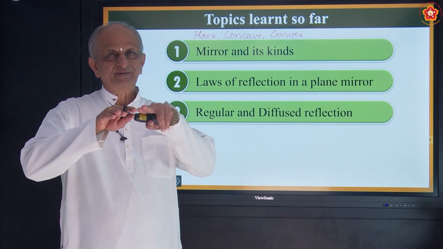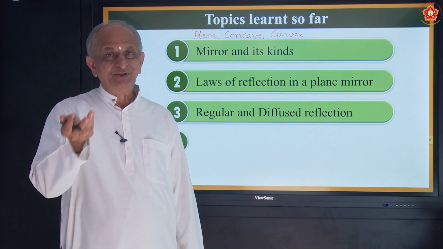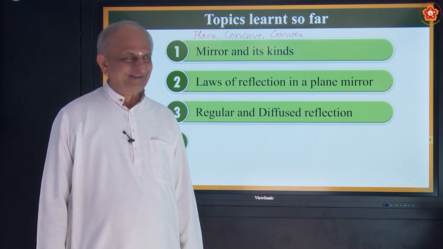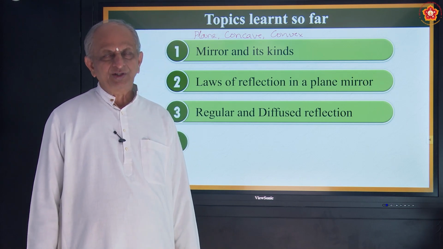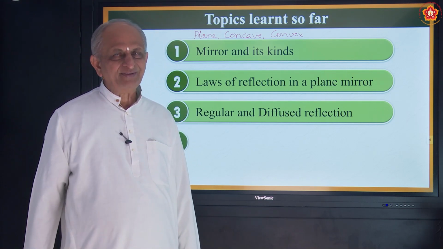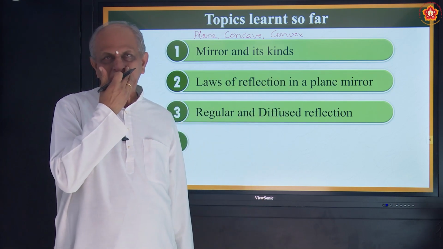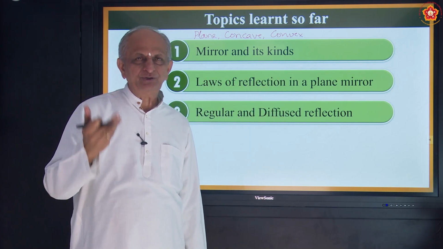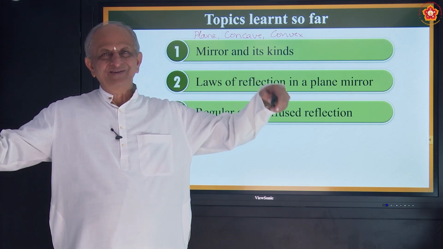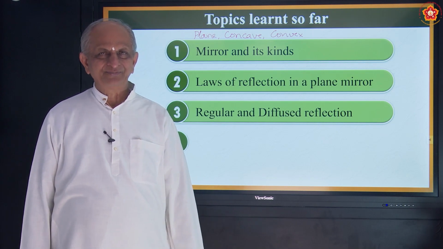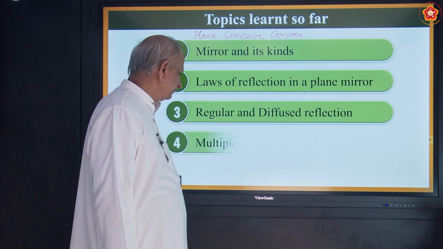There the water will be still. You can see your face, correct? That is called regular reflection. If you put one stone on it, what happens? The waves start, is it not? When the waves start, what happens to the reflection? That also becomes wavery. Correct? That is called diffuse reflection.